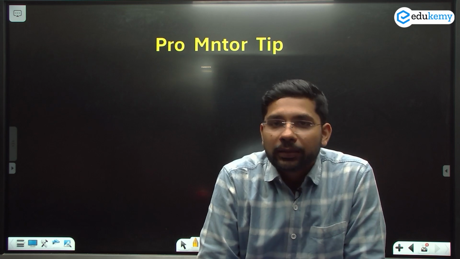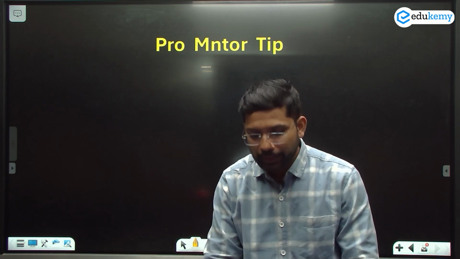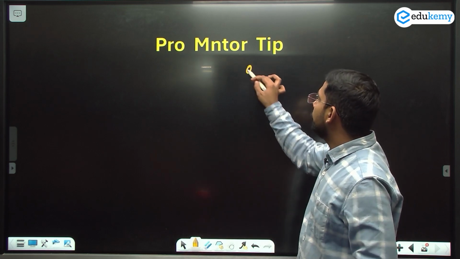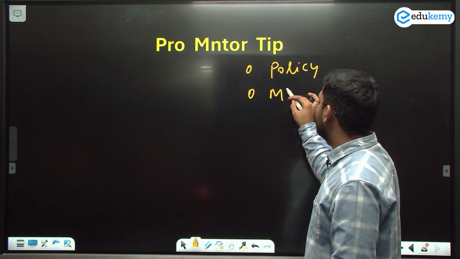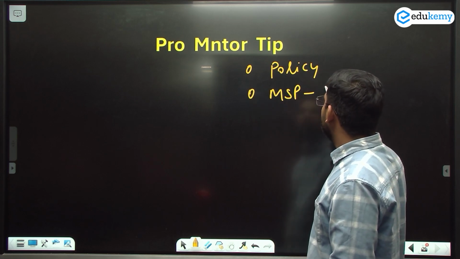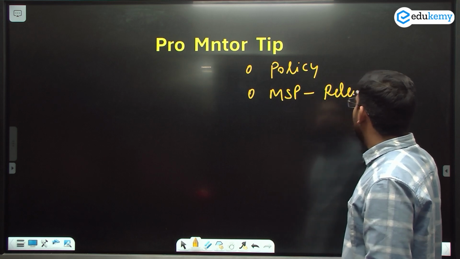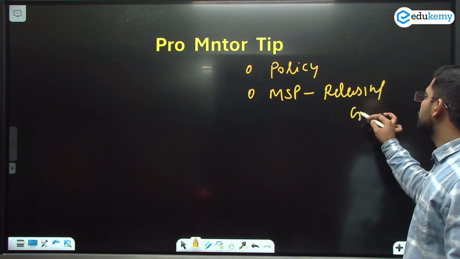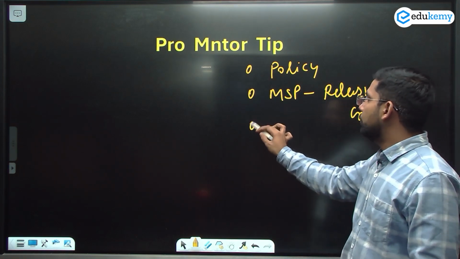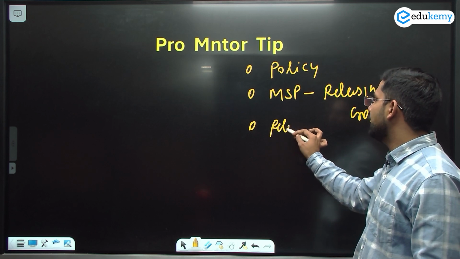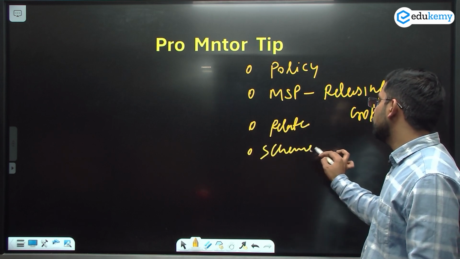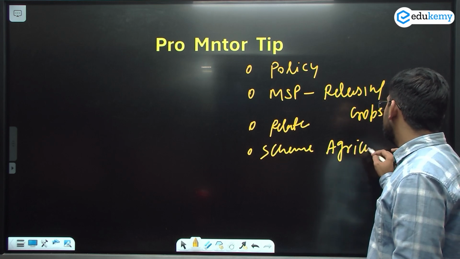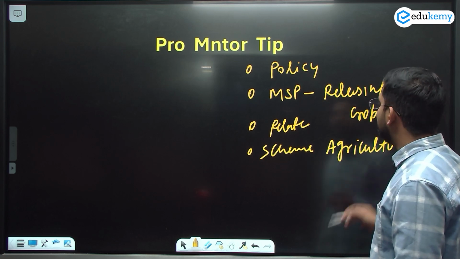Till then you can watch another video here. Pro mentor tip in the agriculture section: you can focus on the government policy. You need to focus on the minimum support price. What is it? Who is releasing the minimum support price and for how many crops is it released? State policy related to agriculture. क्या क्या policy हैं? Schemes related to agriculture. What are the new schemes related to agriculture in this context? क्या क्या नई schemes आई हैं?